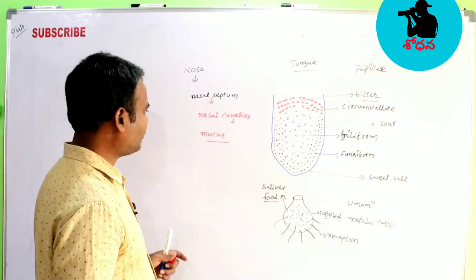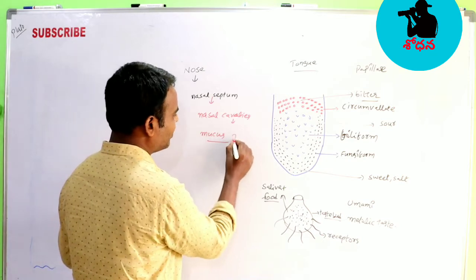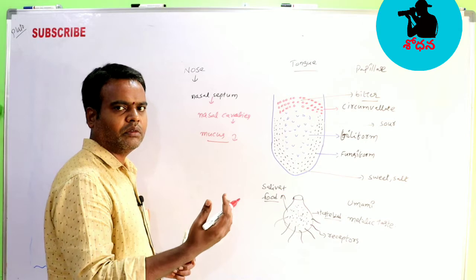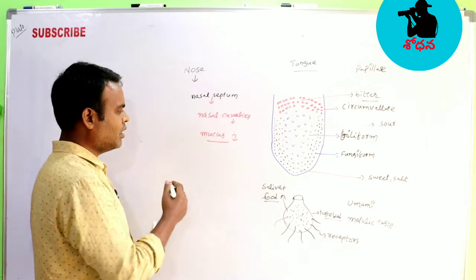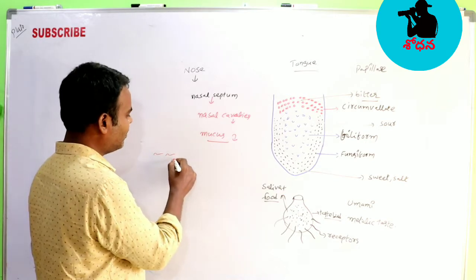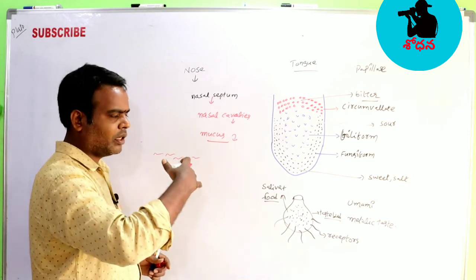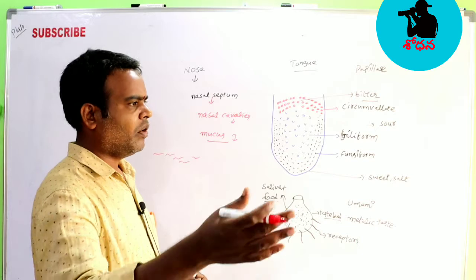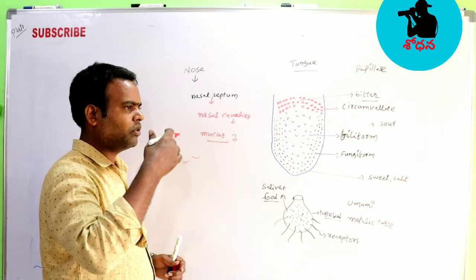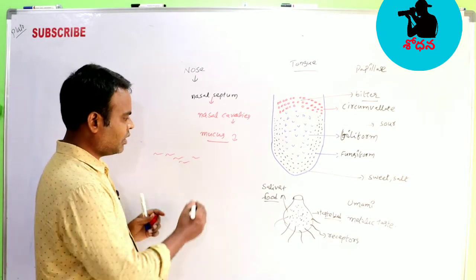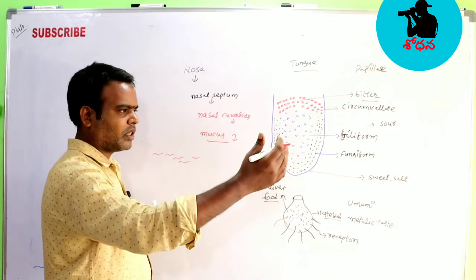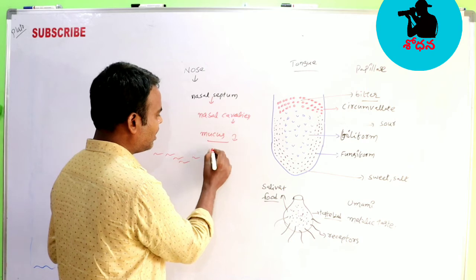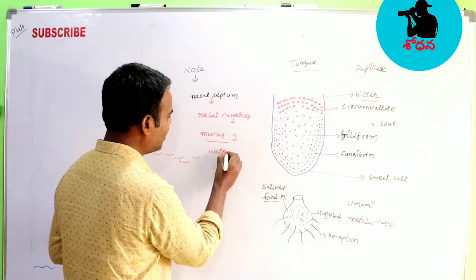So students, what is the role of mucus? When you inhale something, when you receive a smell, the smell is nothing but one type of chemical substance. Through the process of diffusion, when it finally reaches the nasal chambers, the chemical coming through the air is diffused into water.